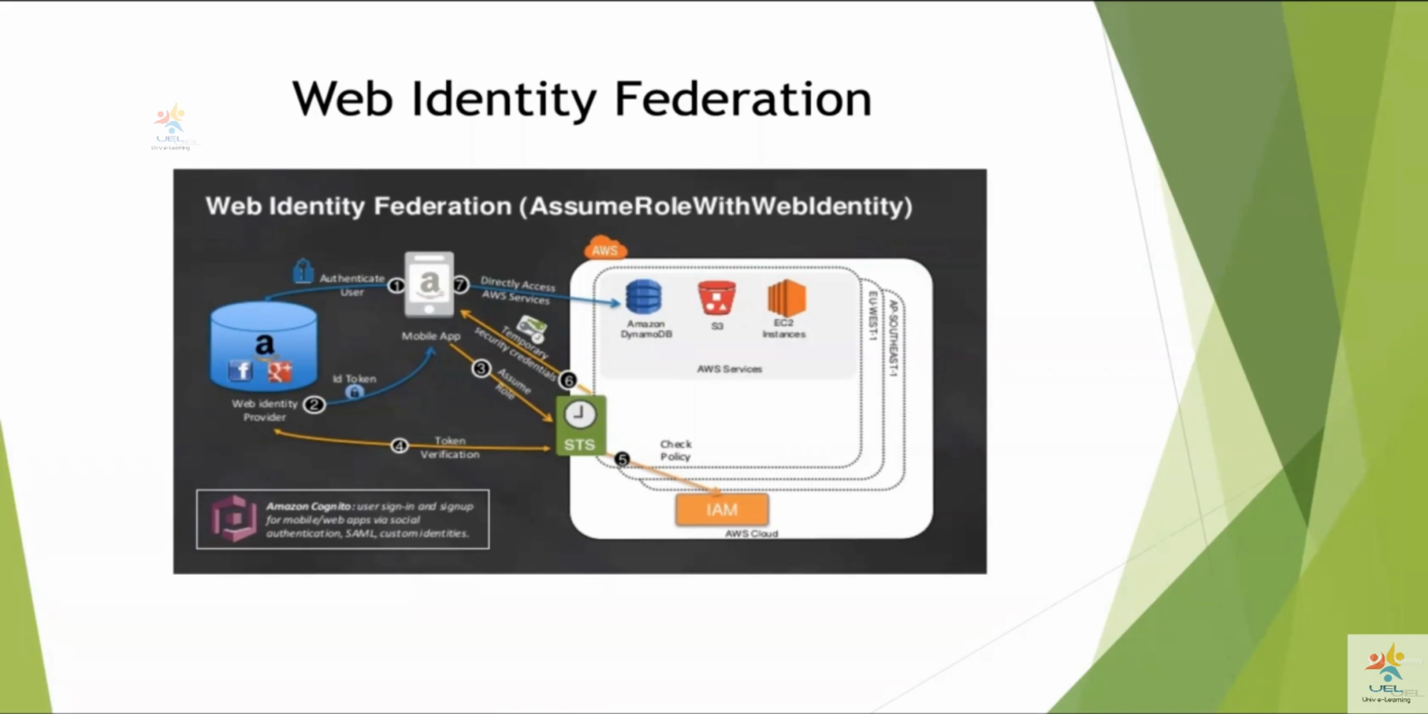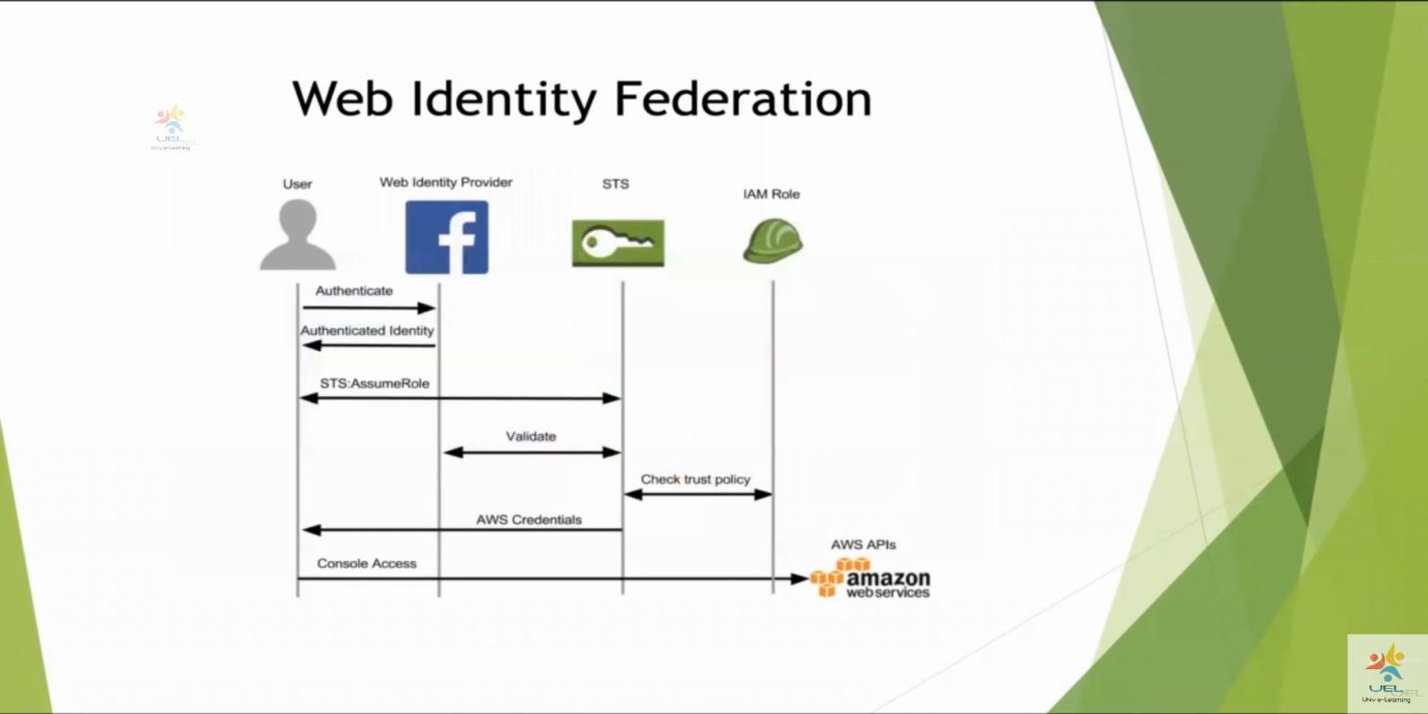So the flow goes like this: from the mobile app, the user is authenticated with the web identity provider using his Google credentials or Facebook credentials. The web identity provider provides a token. That token is passed on to STS. STS presents an IAM role and also temporary credentials, which are valid for 3 or 4 hours, which the user who has logged in through the mobile app can directly use to talk to AWS services. So these are the steps that happen.